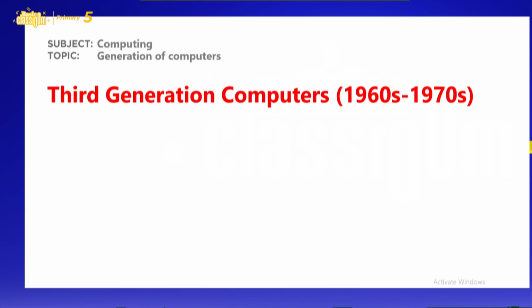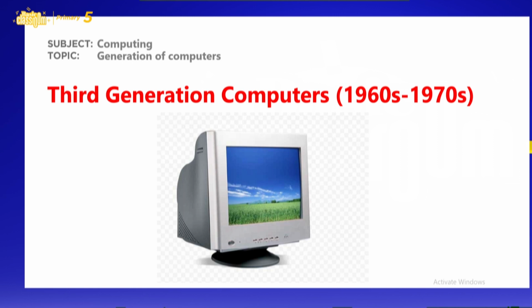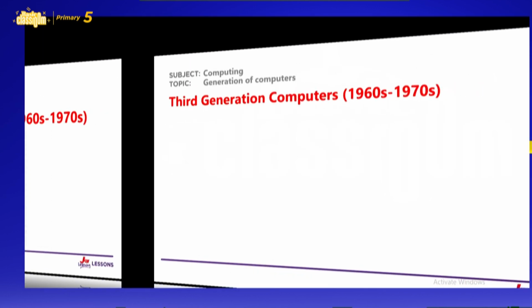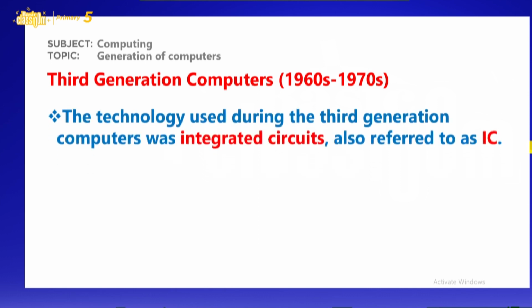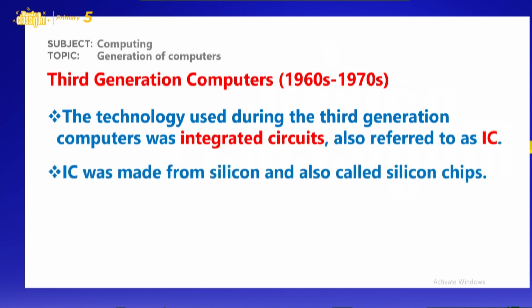So the third generation computers were built in the 1960s to 1970s. During the third generation computers, we saw our monitor that has to do with cathode ray tube. Now, we are looking at the technology used during the third generation computers. They used a technology called integrated circuit, or IC. IC was made from silicon and also called silicon chips.